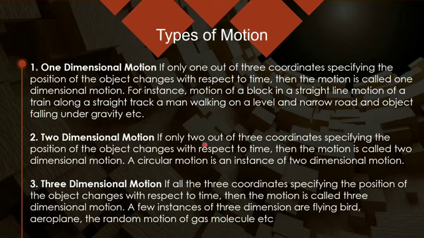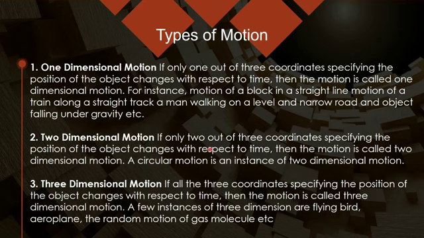Two-dimensional motion is when two coordinates are changing, like circular motion, or when you play carom, the motion of your striker on the carom board is again two-dimensional motion. If an insect is moving on the wall, again two axes are getting changed.